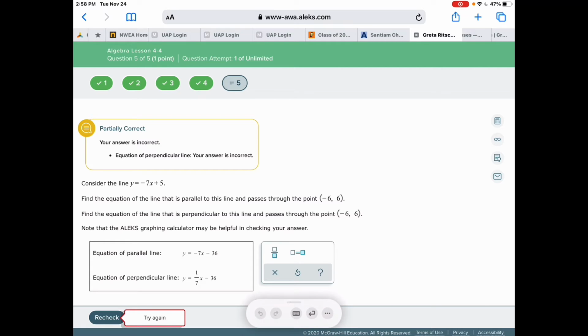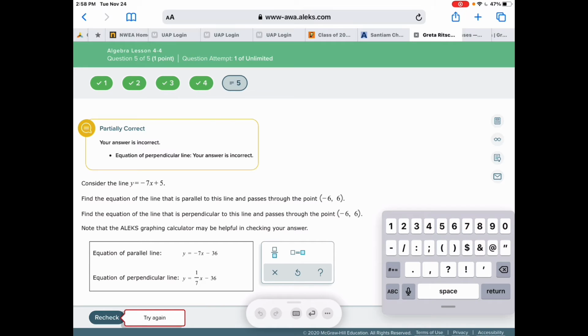Let's try this. y minus 6 equals, we still should have 1/7, if I did the first one right, times x plus 6.